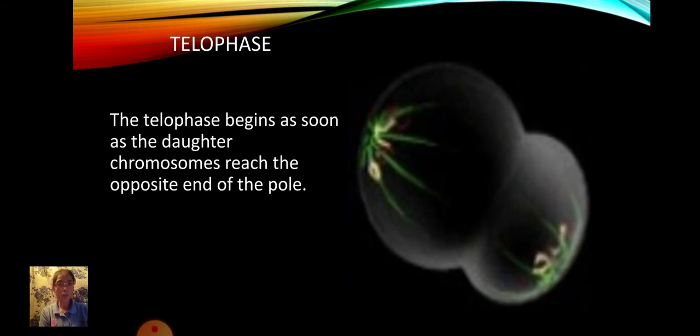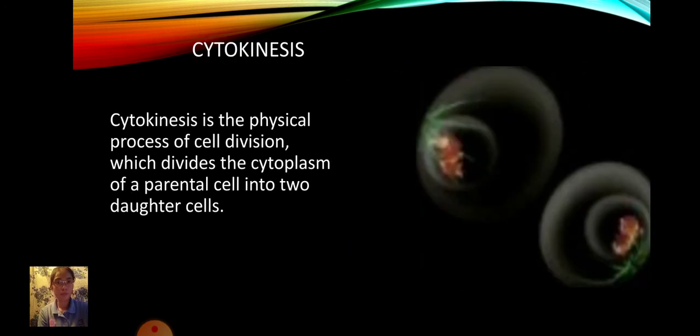Telophase. The telophase begins as soon as the daughter chromosome reaches the opposite end of the pole. And the cytokinesis. Cytokinesis is the physical process of cell division, which divides the cytoplasm of a parental cell into two daughter cells. Cytokinesis performs an essential process to separate the cell in half and ensure that one nucleus ends up in each daughter.